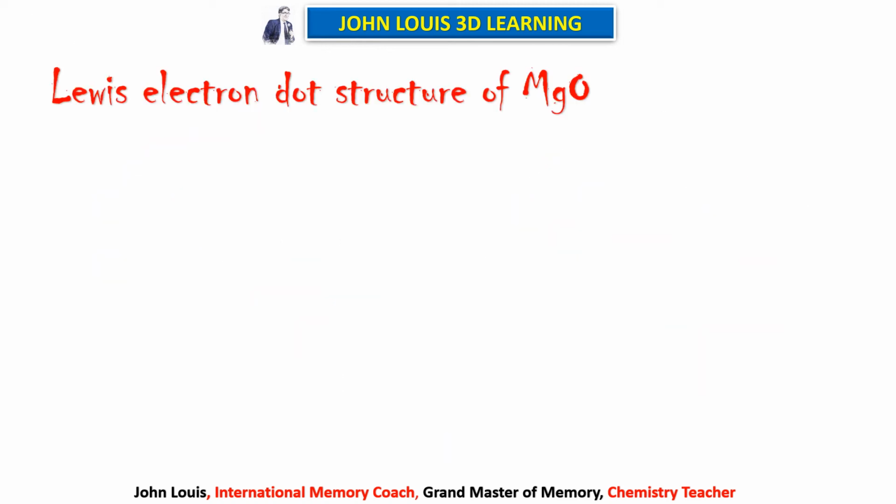So how to write it in Lewis dot structure? Lewis dot structure means what I told you. So we have to take only the outermost orbit. We need not show how electrons are filled up in the inner orbits. We need not show the nucleus, all those things.